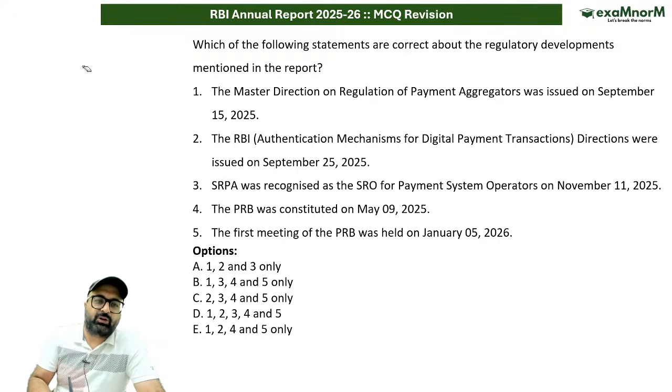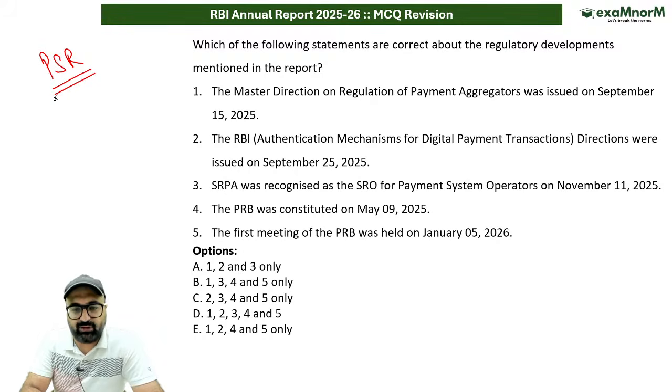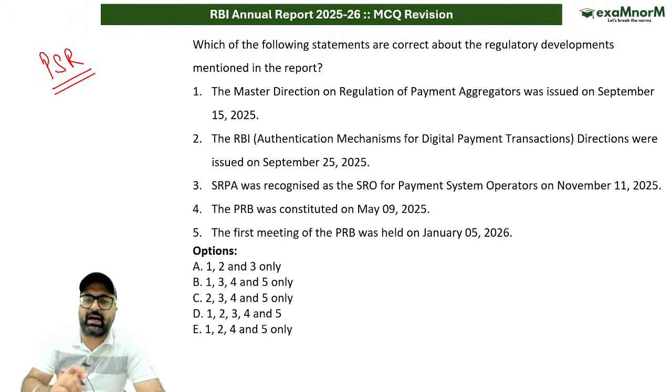Okay, ठीक है. तो अगर हम पेमेंट सिस्टम रिपोर्ट की बात करें, in the payment system report they have also mentioned all the initiatives which have been taken by RBI in the past to boost the digital payments in the country. So the master direction on regulation of payment aggregator was issued in September 2025, correct?